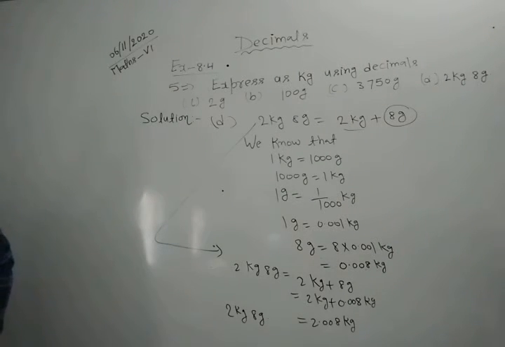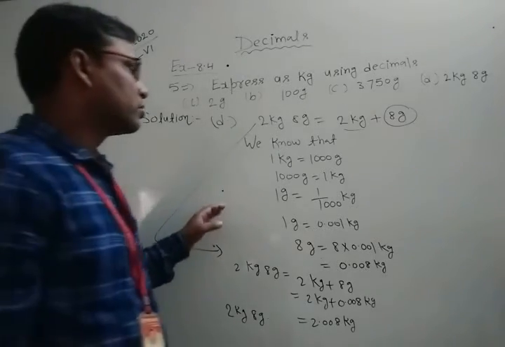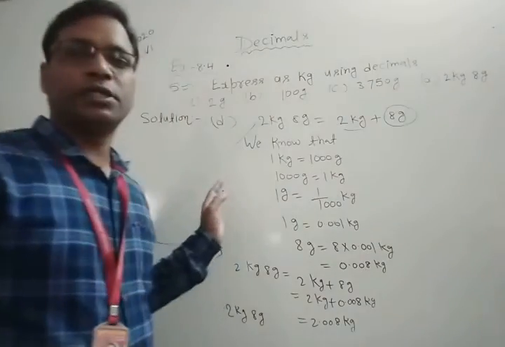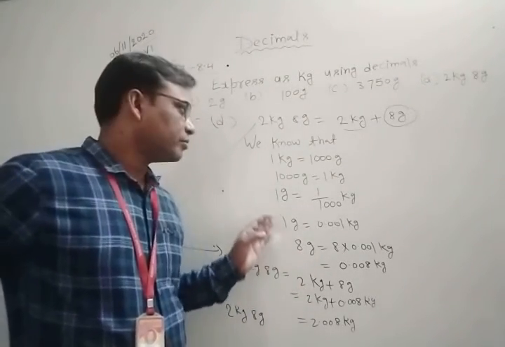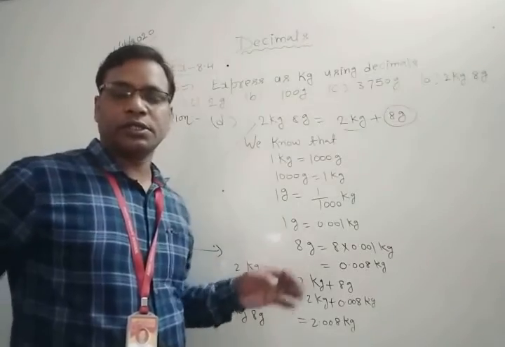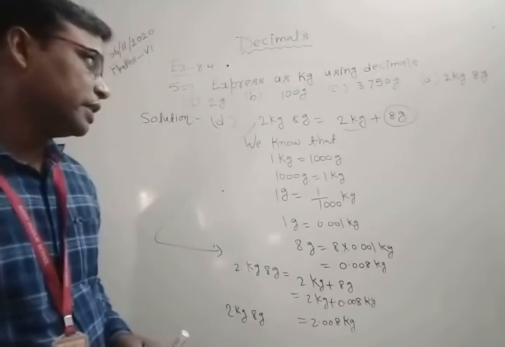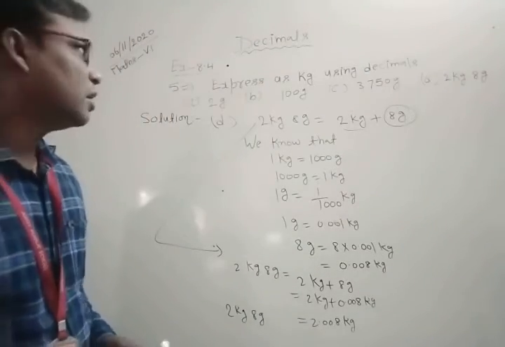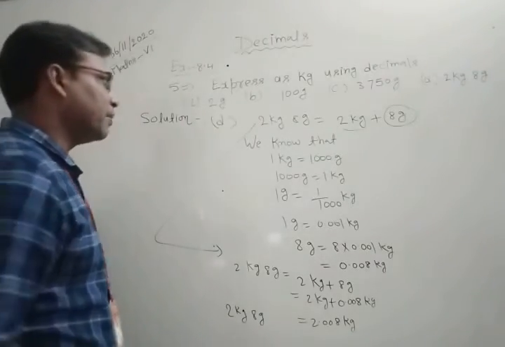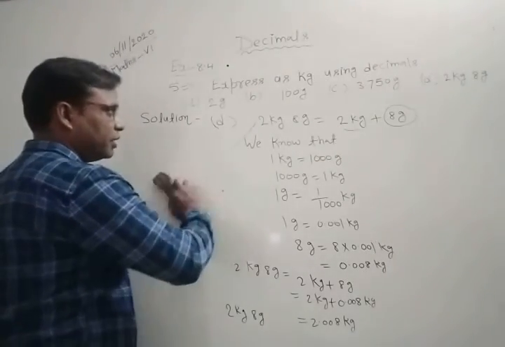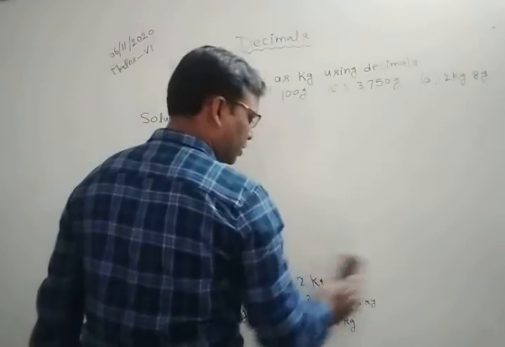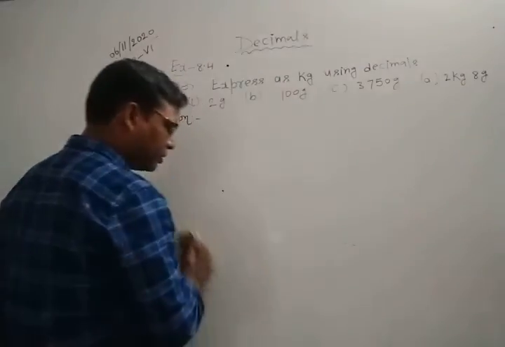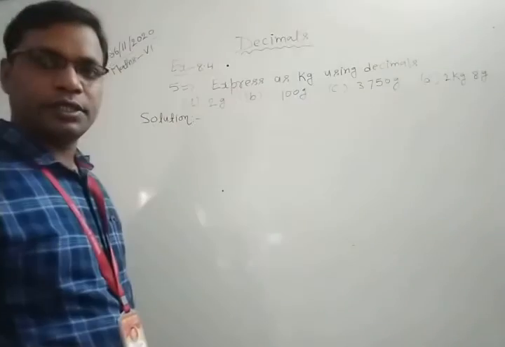Okay, now next question is 26 kg 50 grams. Okay, so E part of this question is 26 kg 50 grams. Now we are going to discuss next part of this question, E part. So what is the E part of this question? E part is 26 kg 50 grams. Okay, so let's see E part.